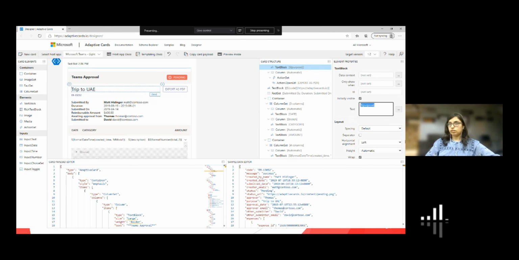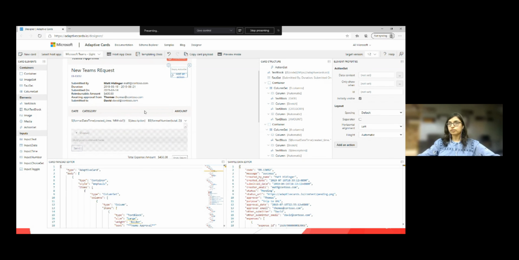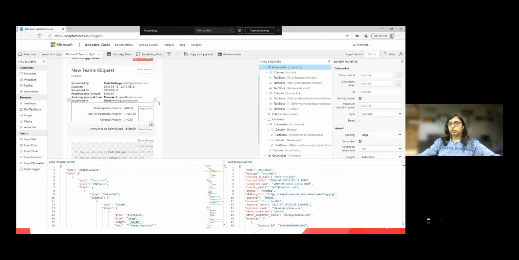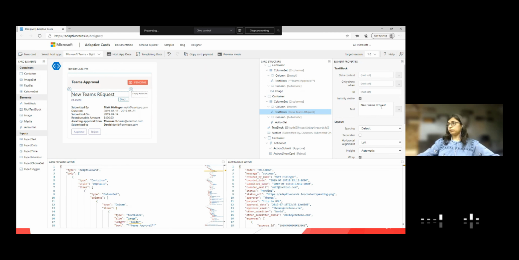I want to call it new Teams request. I don't need this export as PDF button, so I remove it. I don't need this section as well, I'll remove it. Same for this. So I just need this information. It was as easy as building my own card.